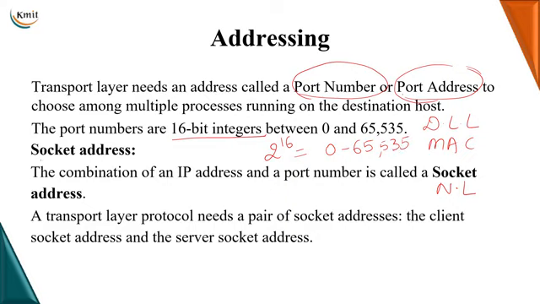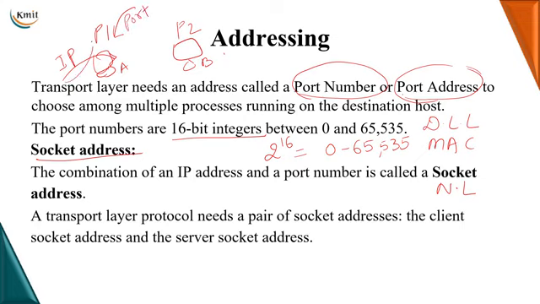Now, what is a socket address? Port number is understood. What is a socket address? Now, I said that process 1 on host A wants to communicate with process 2 on host B. Then first I have to identify the host machine. I will identify the host machine using the IP address, and then I will identify the process on that host machine using the port address. So the combination of this IP address and the port address together is called the socket address.